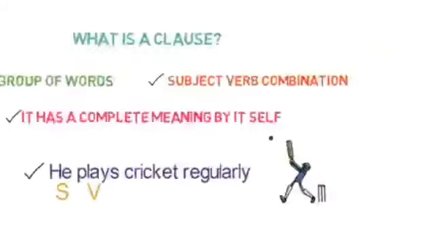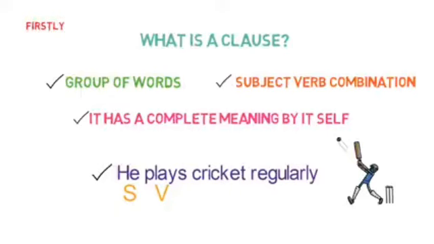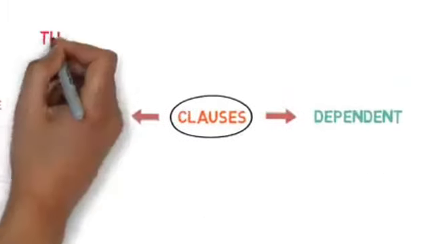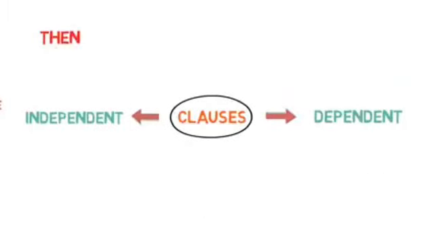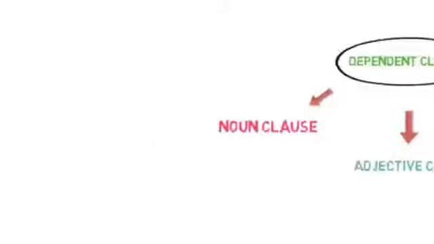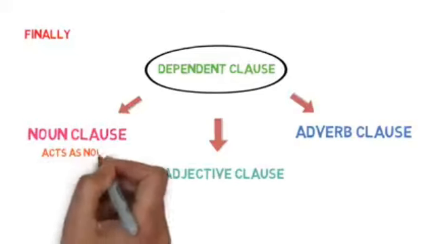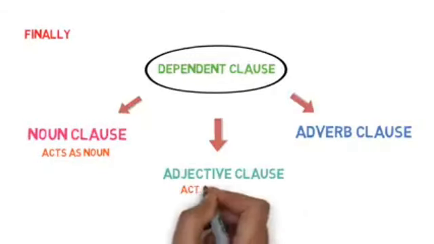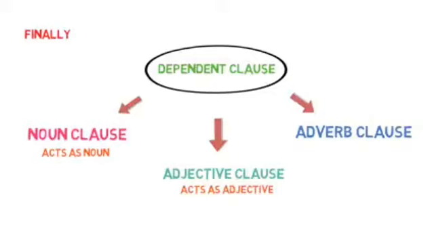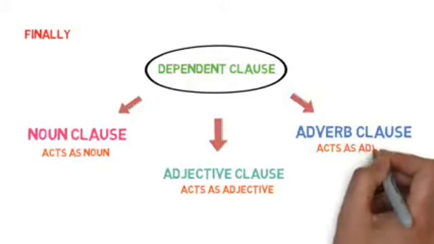Now it is time to review what we have done today. First of all, we came to know what a clause is. There we got the three conditions, and I gave you one example where I showed you the three conditions. Then we came to know the clause classification: independent clause and dependent clause. The independent clause has another name, the principal clause. Then you also came to know the dependent clause has three types: noun clause, adjective clause, and adverb clause. A noun clause works as a noun in a sentence, an adjective clause works as an adjective, and an adverb clause works as an adverb. So this was the class of today.